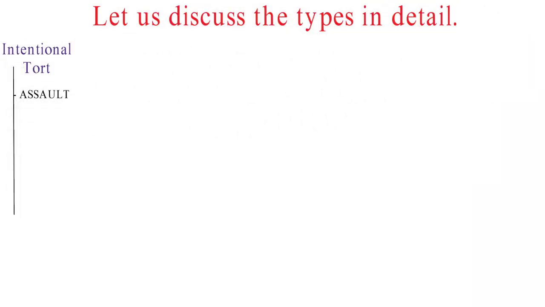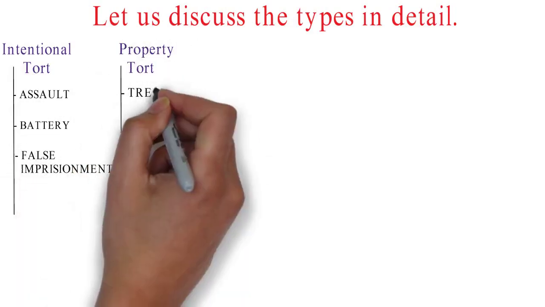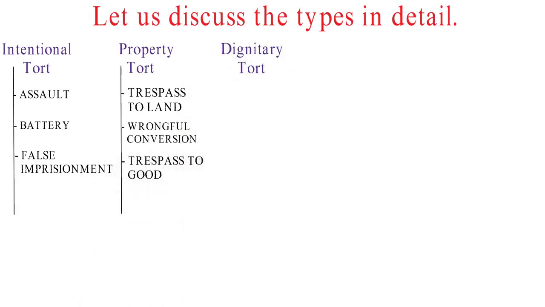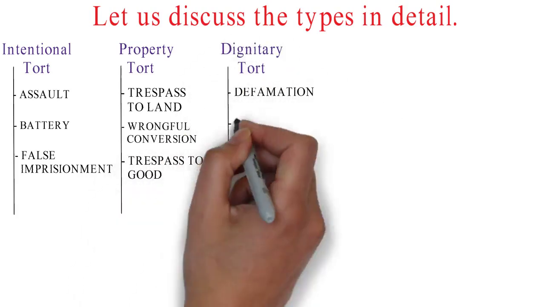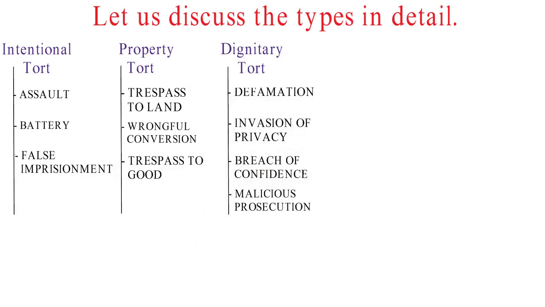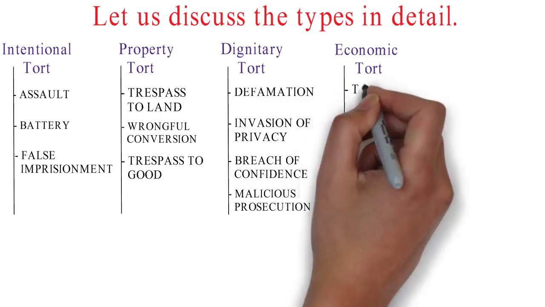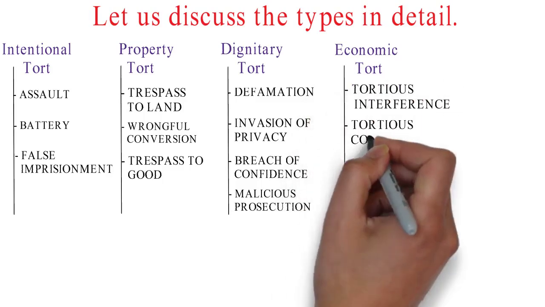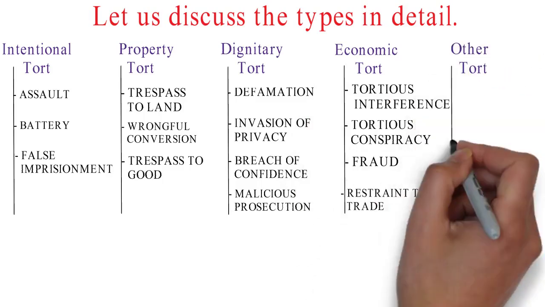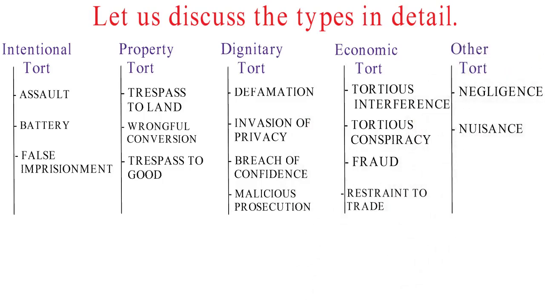Intentional tort includes assault, battery, and false imprisonment. Property tort includes trespass to land, wrongful conversion, trespass to goods. Dignitary tort includes defamation, invasion of privacy, breach of confidence, and malicious prosecution. Economic tort includes tortious interference, tortious conspiracy, fraud, restraint to trade. Other tort includes negligence and nuisance.